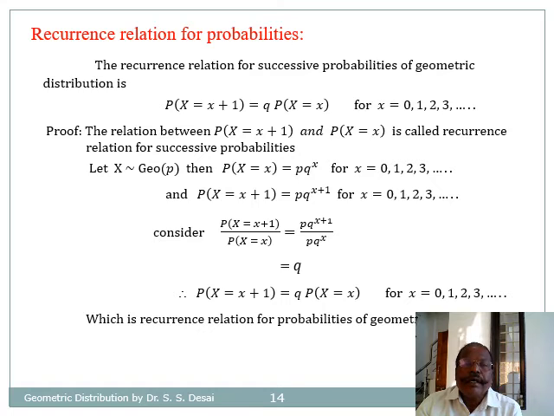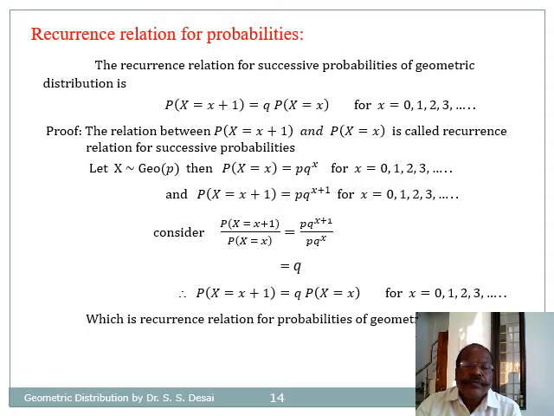So this is a recurrence relation for probabilities of geometric distribution, and it is given to be probability that X equals x plus 1 equals q into probability that X equals x. So the proof is very simple. The relation between probability of x plus 1 and probability of x is called a recurrence relation for successive probabilities.